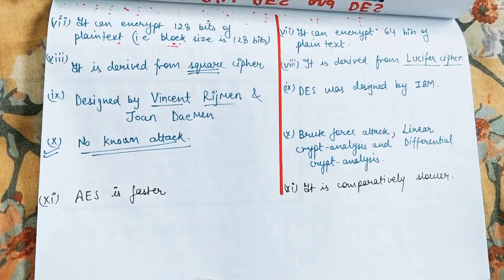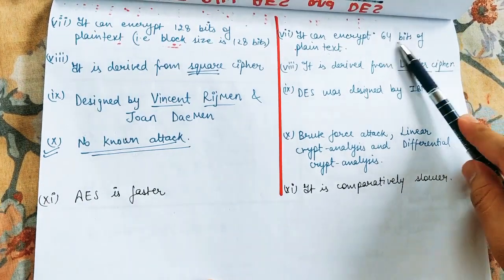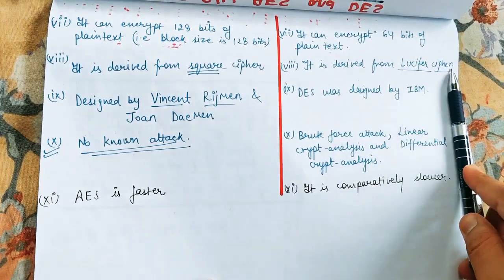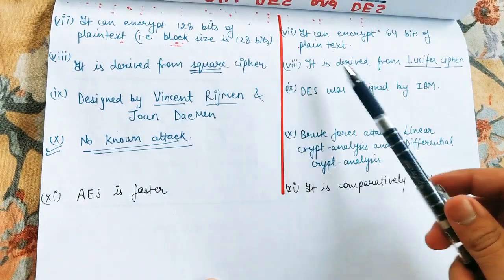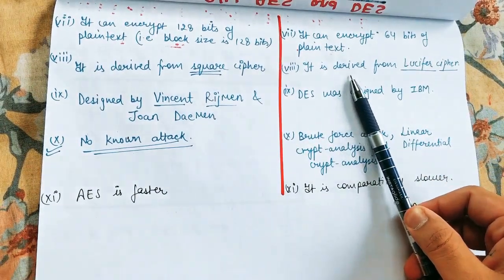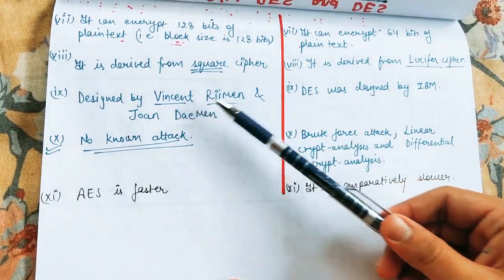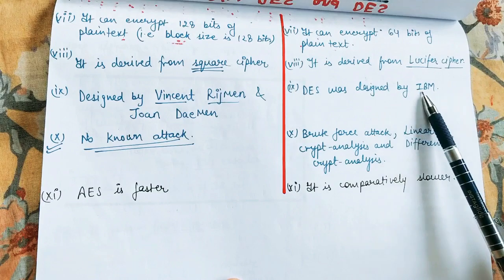So when we talk of AES, it can encrypt 128 bits of plain text, that is, the block size is 128 bits, whereas in DES we have only 64 bits of plain text. DES is derived from the Lucifer cipher, and AES is derived from the Square cipher. You can get this type of question in your quiz, like if you have 4 options, you have to tick the correct option. AES was designed by Vincent Rijmen and Joan Daemen, and DES was designed by IBM.